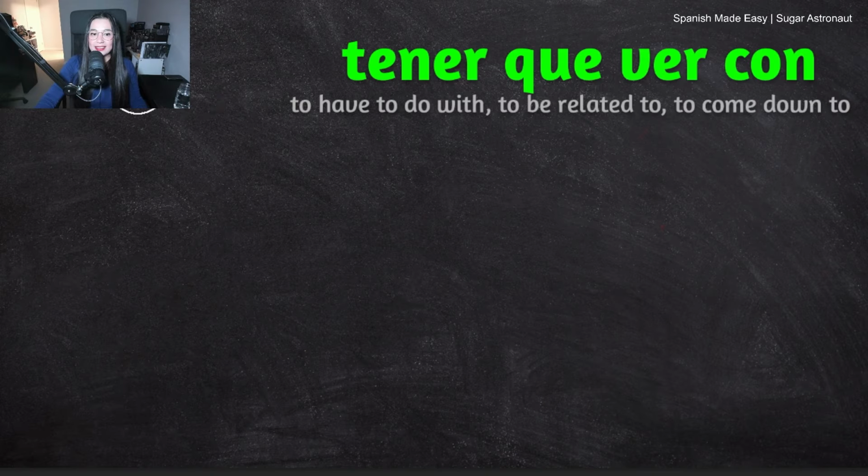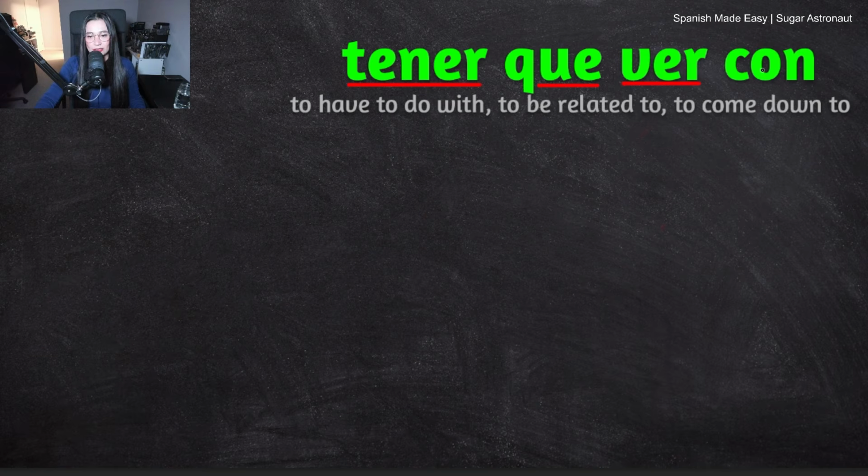So, tener is a verb. Tener means to have. That's the literal translation. Then we have que, that means what or that. Ver means to see. So this is a verb, another verb. So we have two verbs in this phrase.